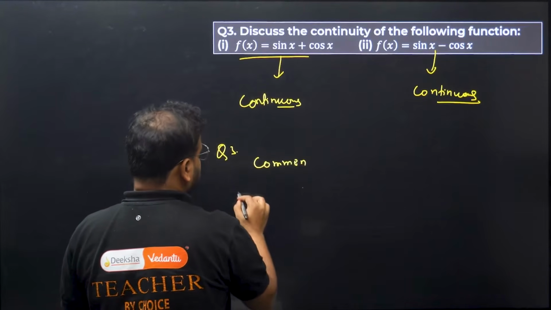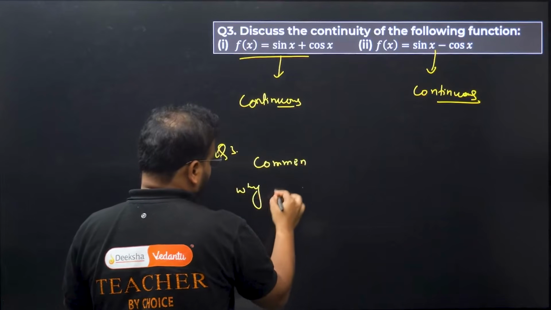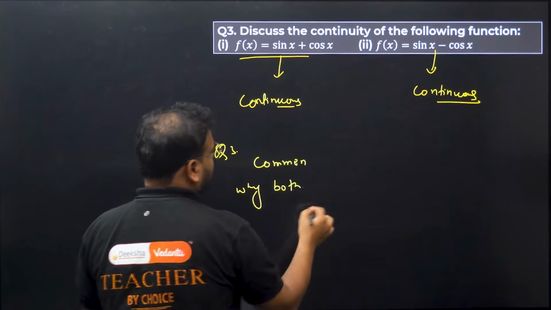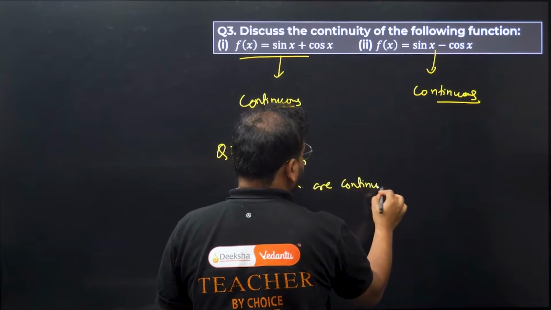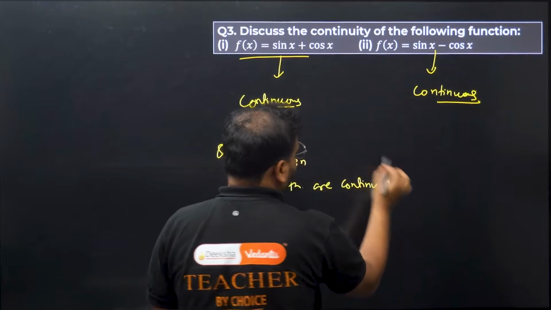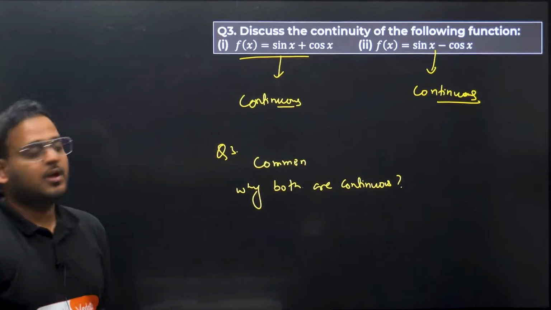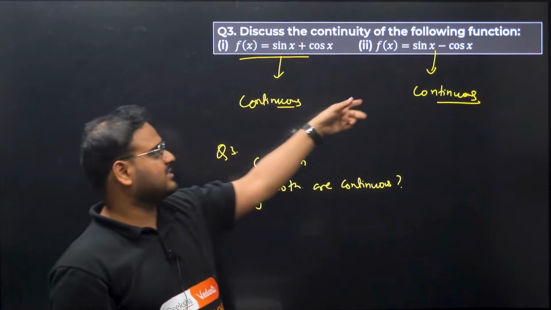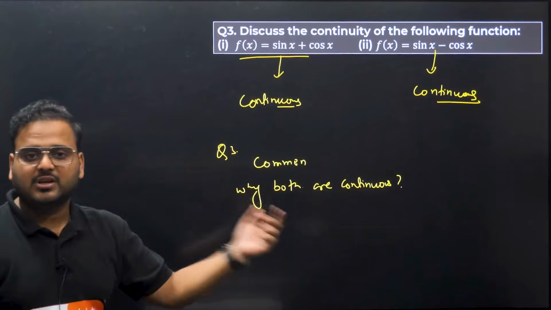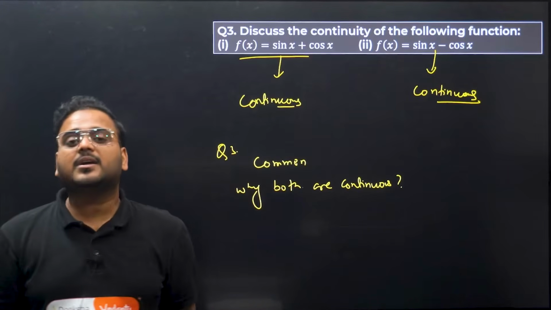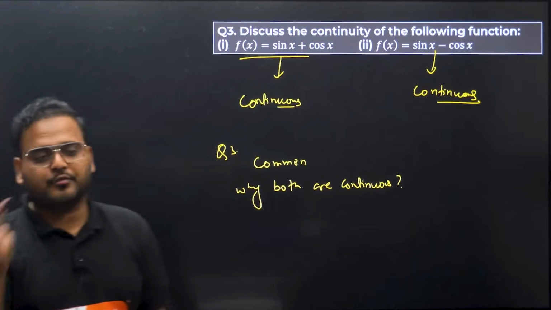My question is why both are continuous. Why both sin x plus cos x, sin x minus cos x is continuous? Give me the answer in the comment section. There's one answer for that. Give me it and I'll cross check all of your comments.